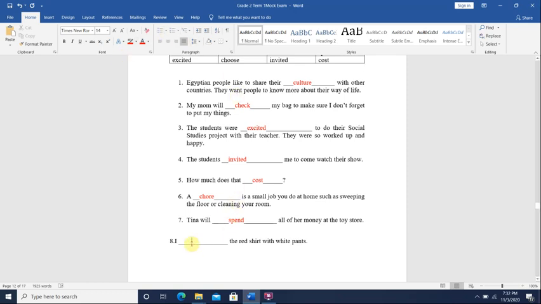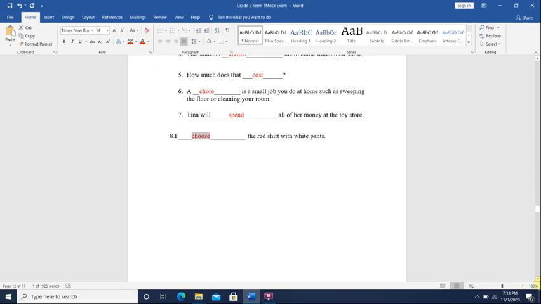I blank the red shirt with white pants. I choose the red shirt with the white pants. I pick, I decide the red shirt with the white pants.